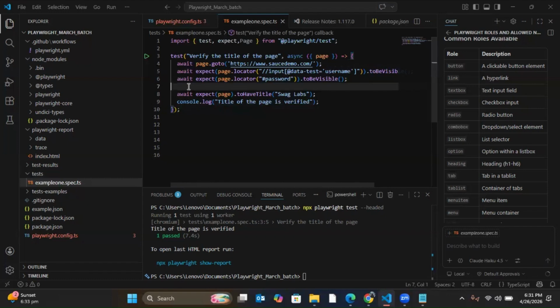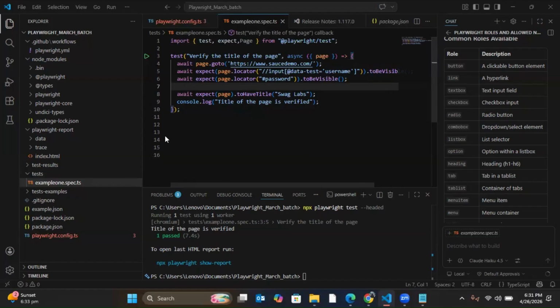And third is that it can also handle alerts by itself. That means it will only dismiss, it will not accept. But again, it will be handled automatically, which in Selenium you cannot do. So that is also one more advantage.